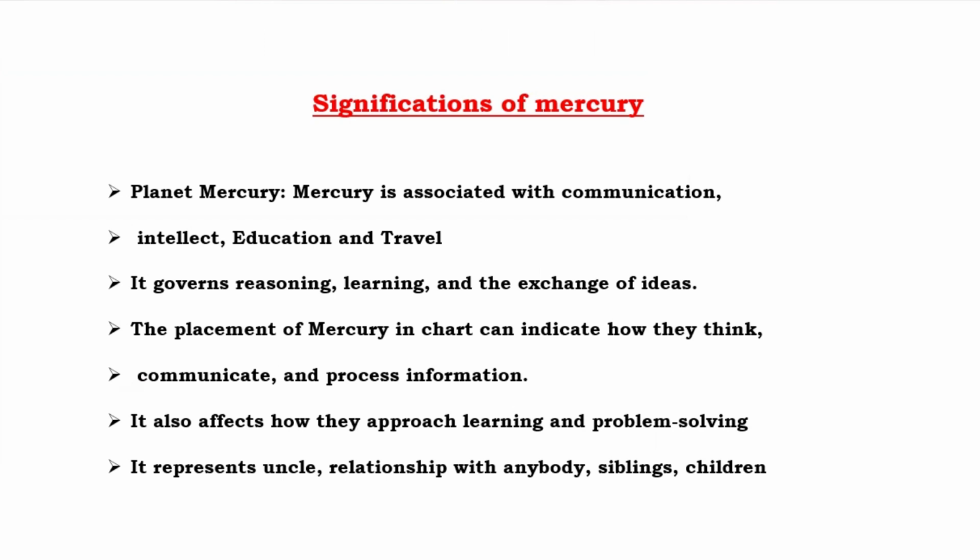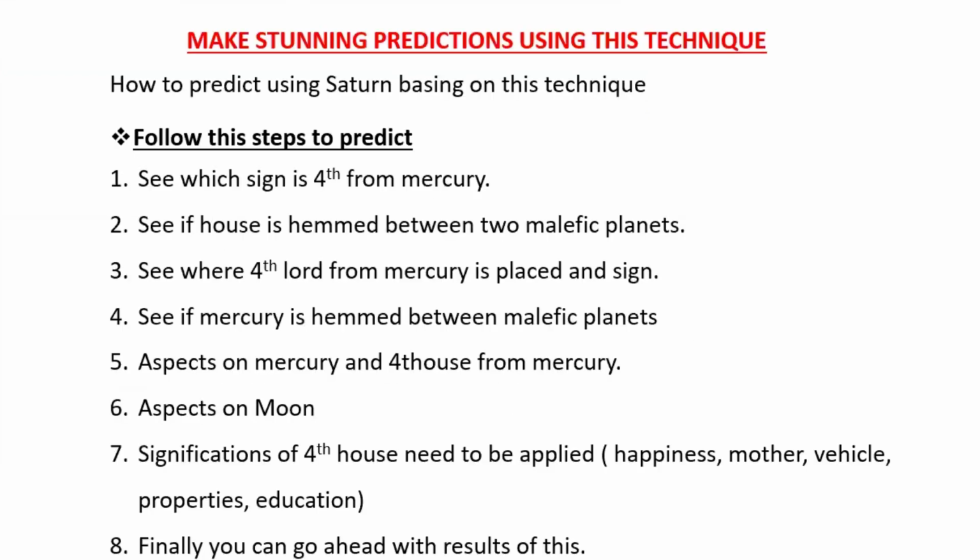One is, because I am taking the fourth from Mercury, you need to understand the Moon also. The Moon is the karaka of the fourth house. Like from Aries, if you take, the fourth sign is Cancer. The natural fourth house represents happiness, mother, education, vehicle, household articles, and many things like that. So you also need to understand the significations of the fourth house here. And what are the significations of Mercury?